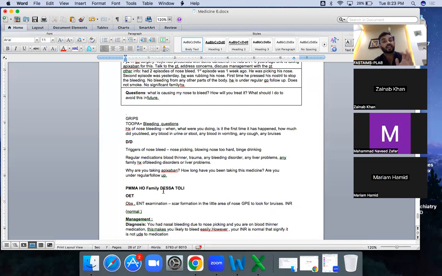Then PMH, family history, drug history. In that you'll be asking about the medication, any long-term medical condition, any drug history, because drinking a lot of alcohol also poses a threat with any other medication. He can be taking any other medication. He can be having an inherited disease. If you're not asking about the family history, then it is a disaster as well, because you need to ask about any family history regarding the bleeding, because bleeding is very much common. It's an inherited disease. Okay.